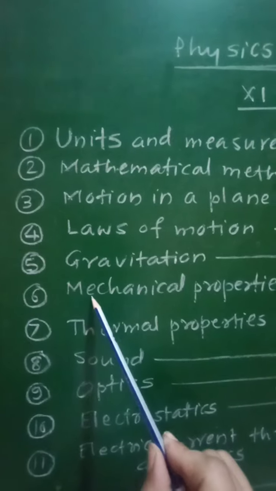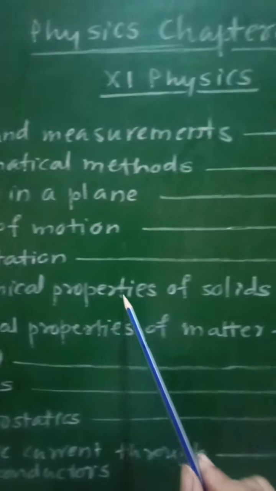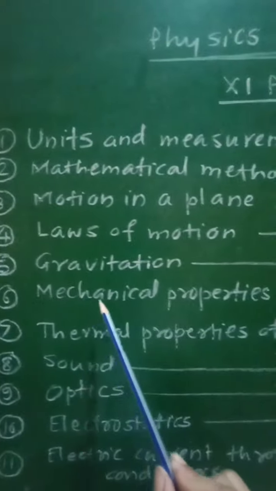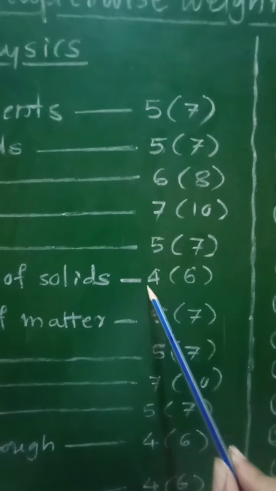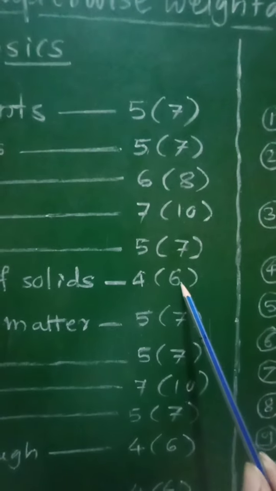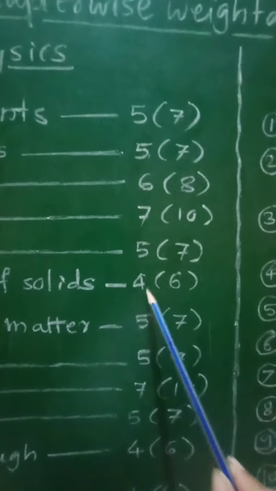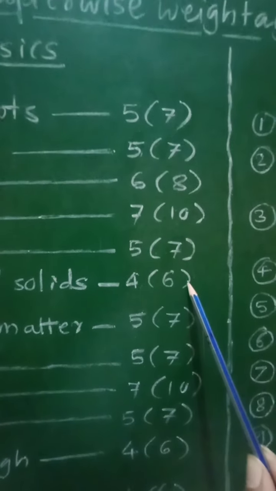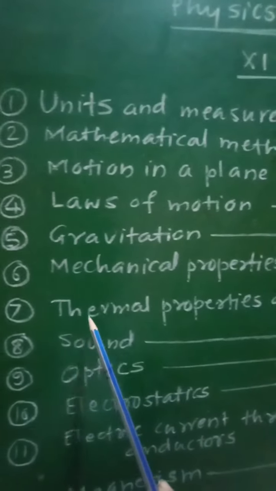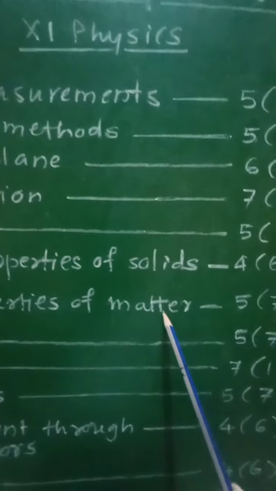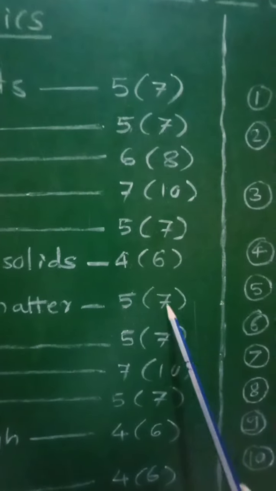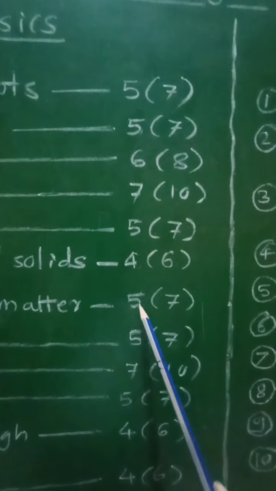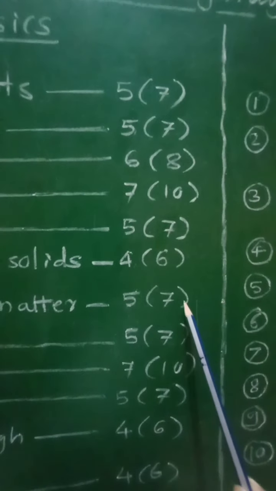Chapter number 6, mechanical properties of solids, and it has 4 marks without option and 6 marks with option. Chapter number 7, thermal properties of matter, and it has 5 marks without option and 7 marks with option.